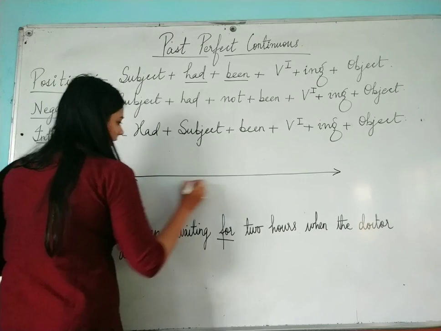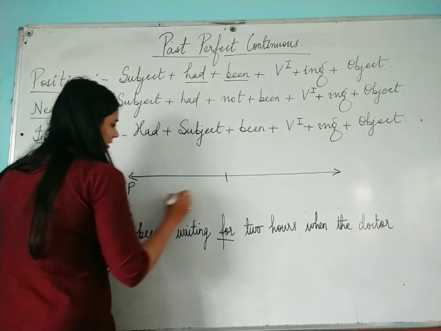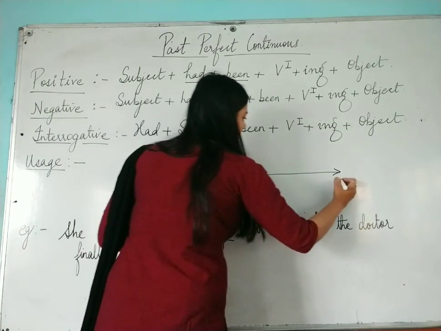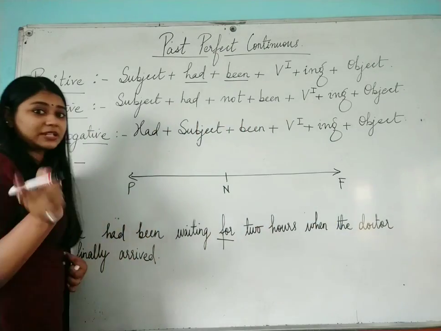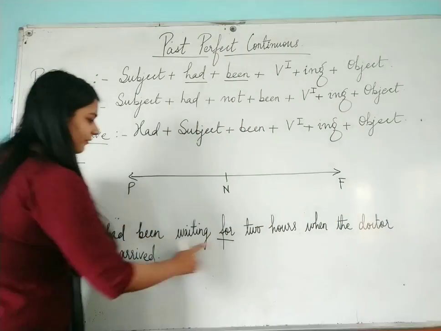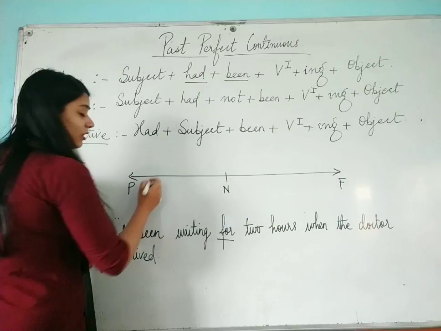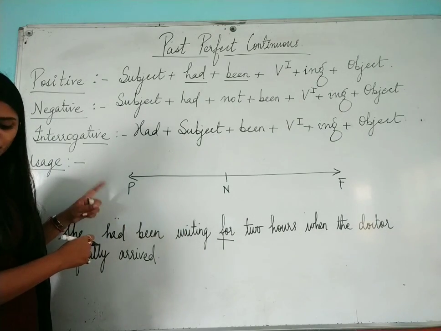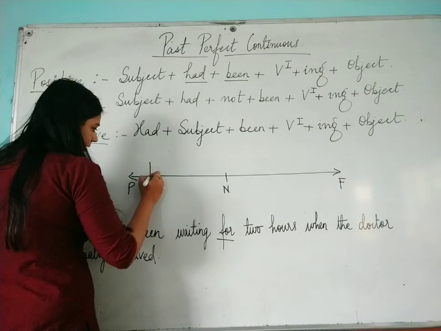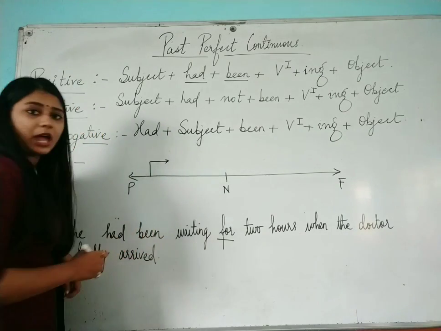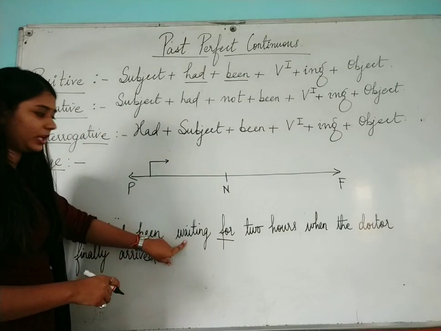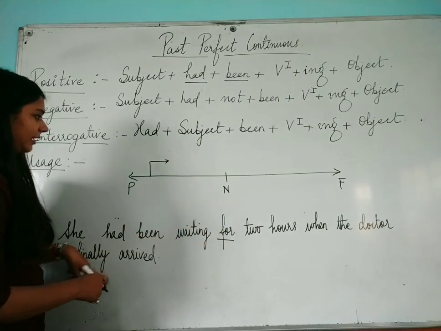Your past, present, future. The sentence is saying she had been waiting for 2 hours. That means we are talking about past. In the past, the action had happened. She had been waiting for 2 hours when the doctor finally arrived.